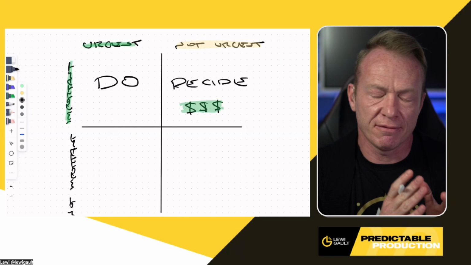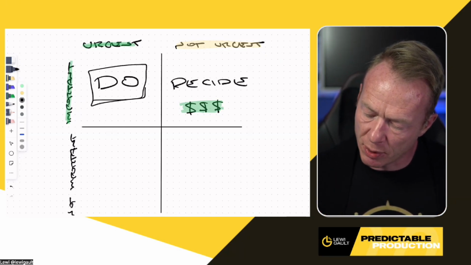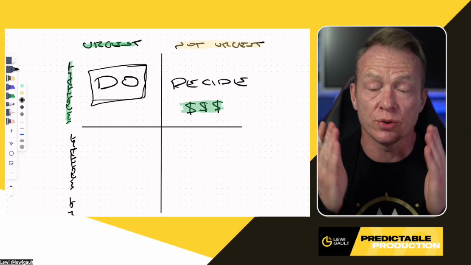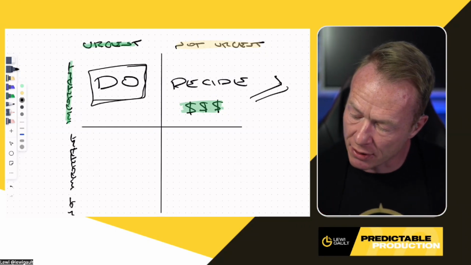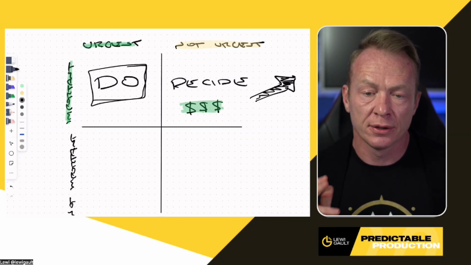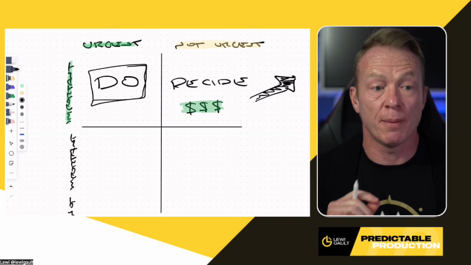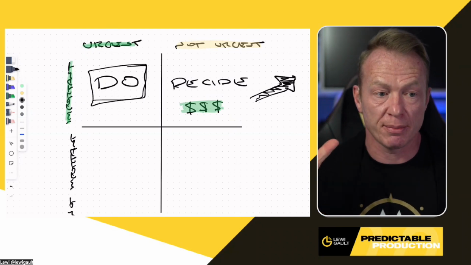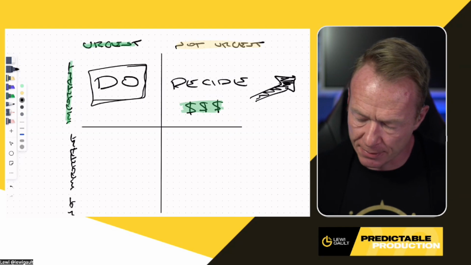And although that's a valid point for some people, the problem is if you're always working in this box number one, if you're always just doing and putting out fires, your business is never, ever going to scale because you'll be stuck right there. So box number two is extremely important if you want to build a business that blows up and sustains itself and is predictable in its actions. So keep that in mind.